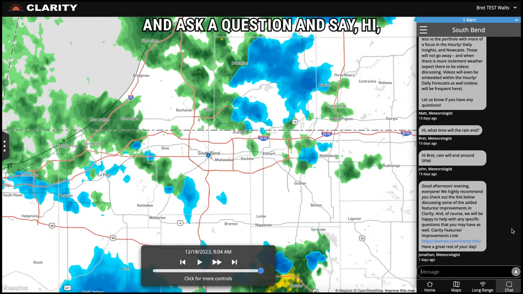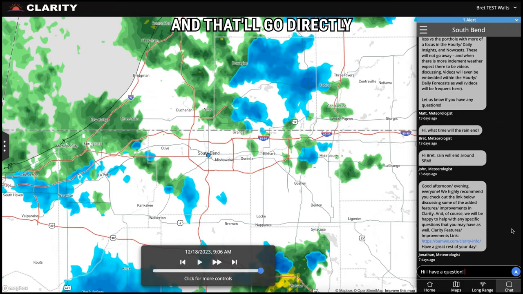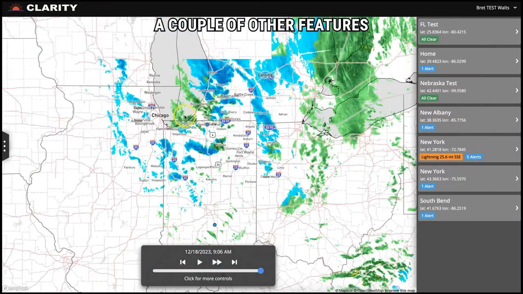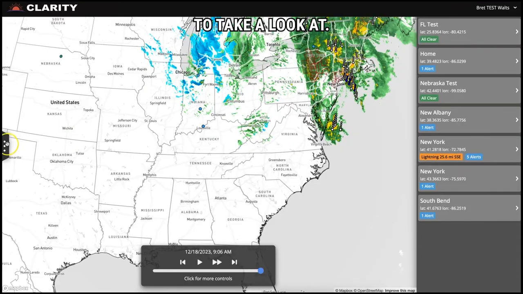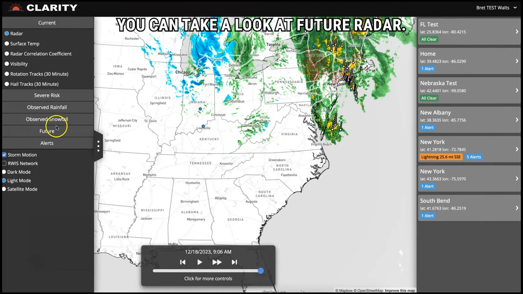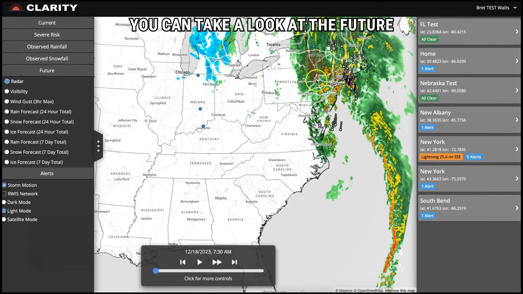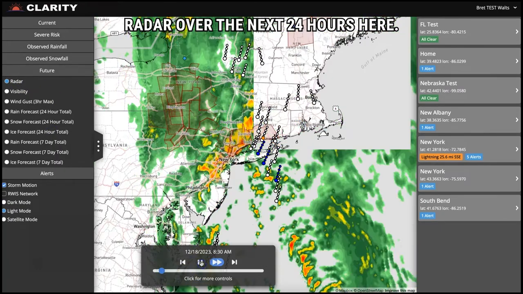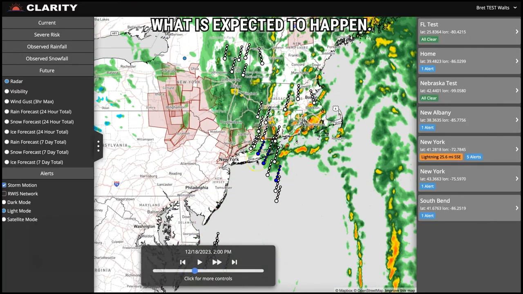You can go in here and ask a question and say, hi, I have a question, and that'll go directly to our meteorologist. A couple of other features that I would encourage you to take a look at. You click here on the left, you can see all of our different radar features. You can take a look at future radar over the next 24 hours here, and you can see what is expected to happen if you're a more visual person and you like to look at things from a visual perspective. That being said, I would highly encourage you to use the chat, use those forecast insights. That's where our meteorologists' value really comes into play.